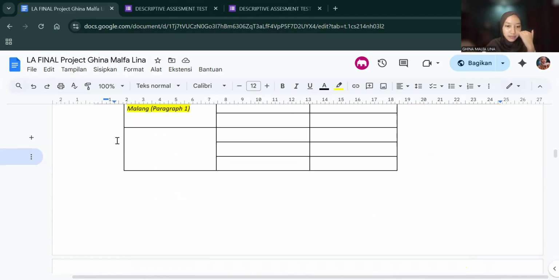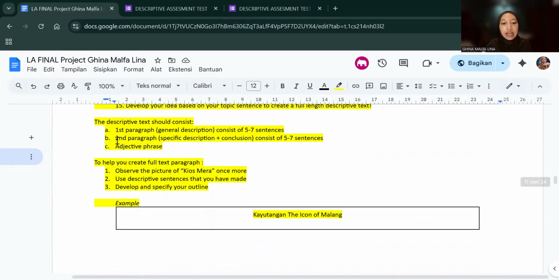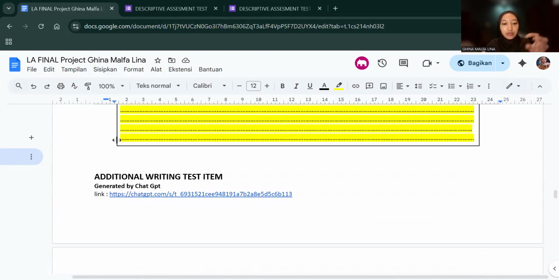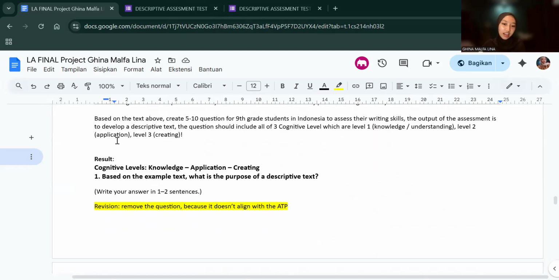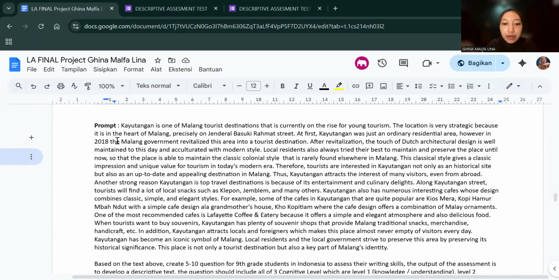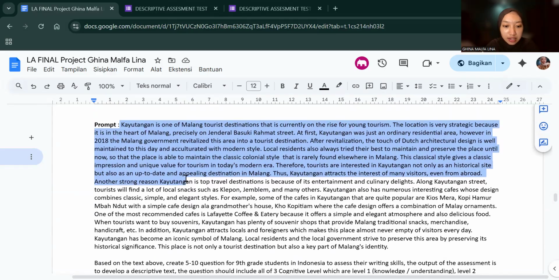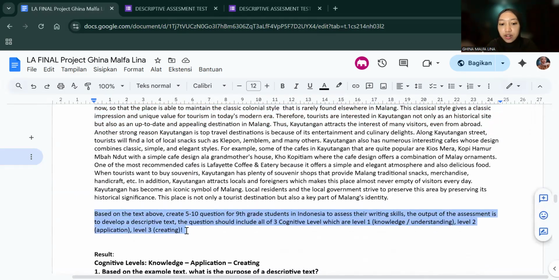And then for the writing test, but before I present the writing test, I would like to present the AI result about the writing test. So I used ChatGPT to create 5 until 10 test items. Here is my prompt. I shared the previous text before I revised it. This is the text. And then I asked ChatGPT to create 5 until 10 questions for 9th grade students in Indonesia to assess their writing skills. And I told ChatGPT the output of this assessment is to create a descriptive text.